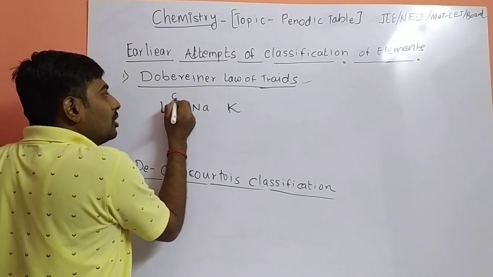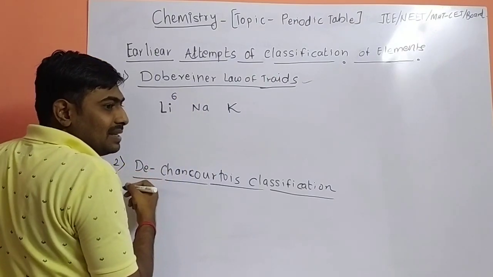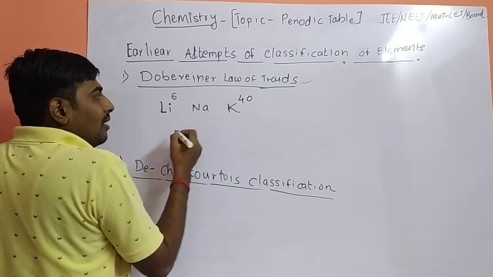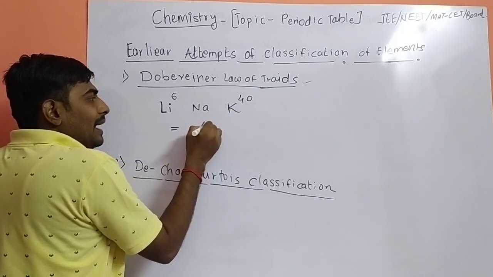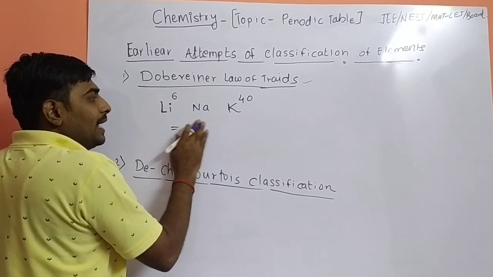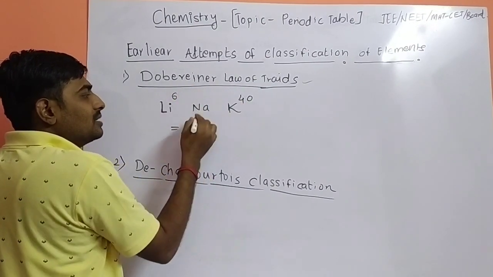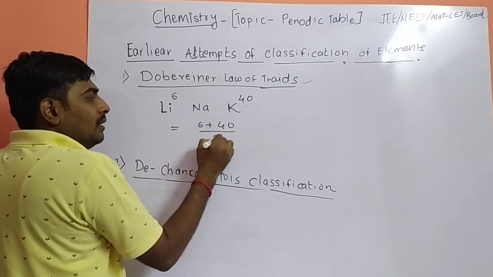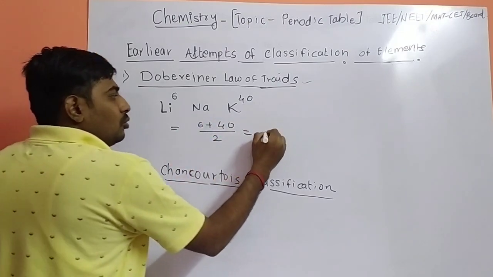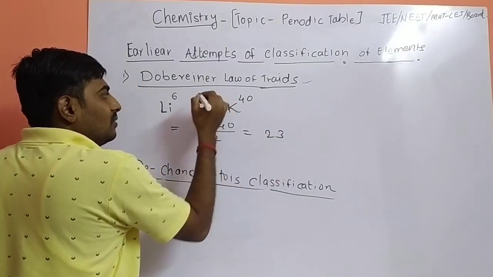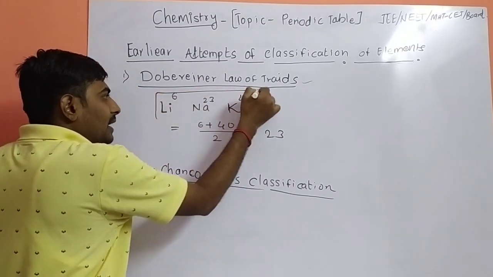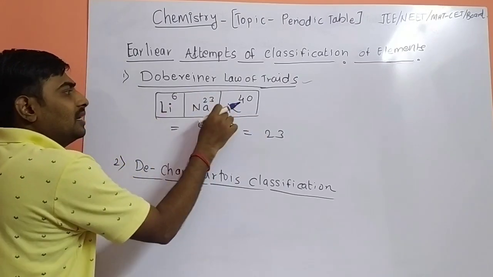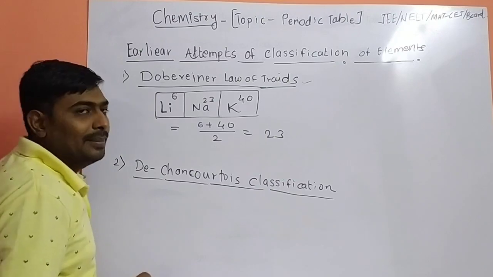When you are discussing lithium, its atomic mass is 6 and potassium's atomic mass is 40. When you take the mean of these two numbers, 6 plus 40, you will get 23, that is the atomic mass of sodium. So what is the triad? The mean of the first and third element gives the atomic mass of the second element.